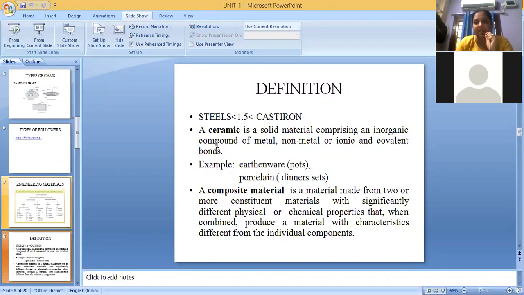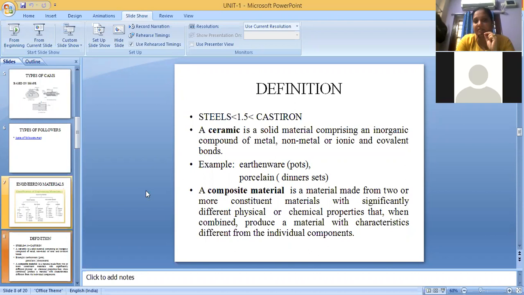There will be some difference between the quality of dinner sets and the quality of your pots. So the pots will be considered as earthenware, and dinner sets are considered as porcelain. And if you see some statues made with ceramic, those things are also called porcelain only.